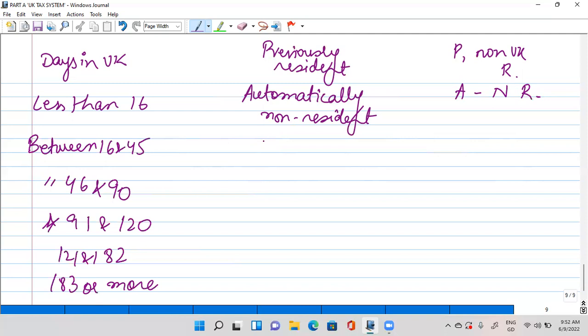Previously, if he has been resident, he will be classified as a resident if four or more ties meet. For 46 to 90, he would be resident if three UK ties are met.